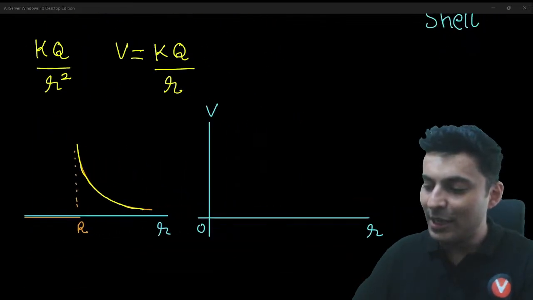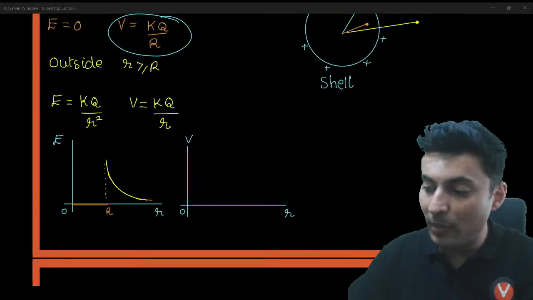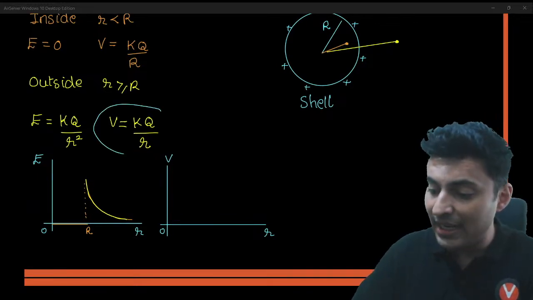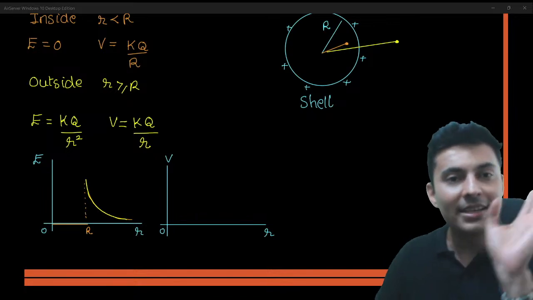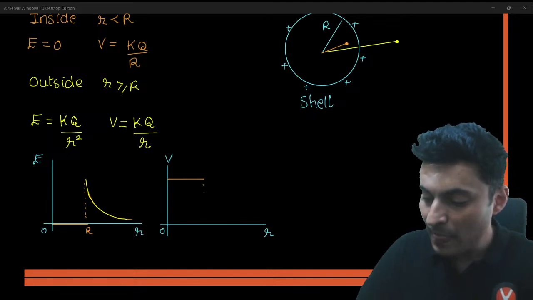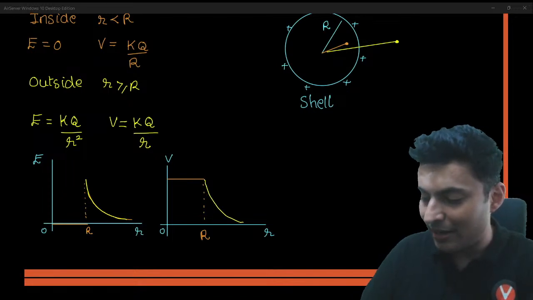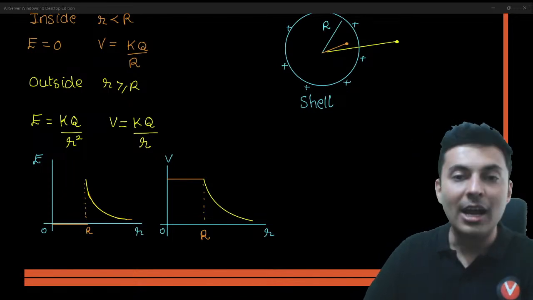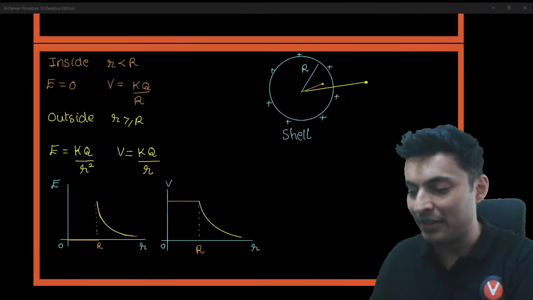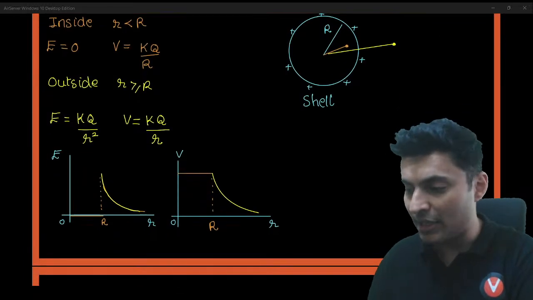Similarly, if you talk about potential, look at it. Potential is KQ by capital R. Now, capital R means it is a constant. It has not changed. And outside, it is KQ by small r. Small r is a variable. So that means the potential graph will be a straight line till R. And once you go outside, it will be proportional to 1 by r. So it will be like this. So it will become a hyperbola. What an important graph. This is for the shell, my dear audience. Very good.